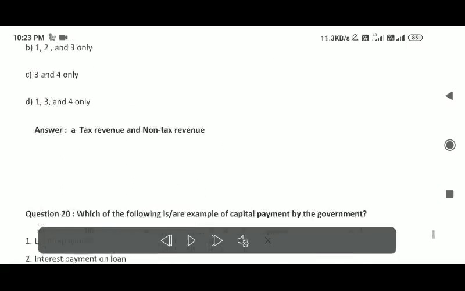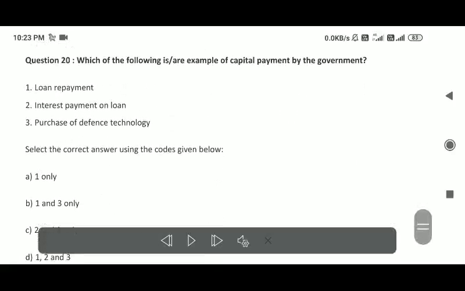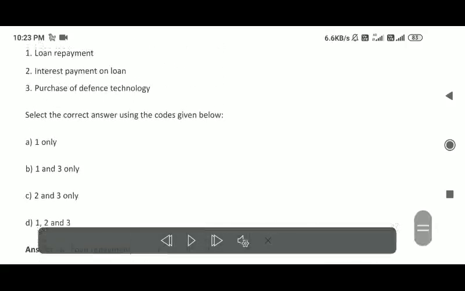Question 20. Which of the following are examples of capital payment by the government? 1. Loan repayment. 2. Interest payment on loan. 3. Purchase of defense technology. Select the correct answer using the codes given below. 1 only; 1 and 3 only; 2 and 3 only; 1, 2 and 3. Answer: B. Loan repayment and purchase of defense technology.